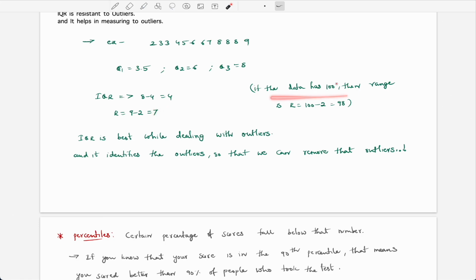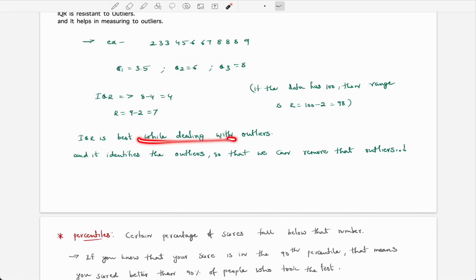So if the data has 100, then the range is 100 minus 2. It means that the range is the highest minus the lowest. This is called the range. If we have 100, then 100 minus 2 is equal to 98 here.